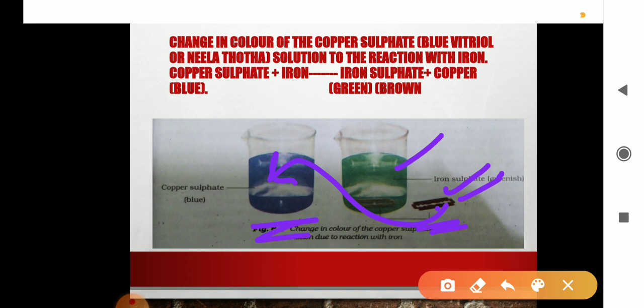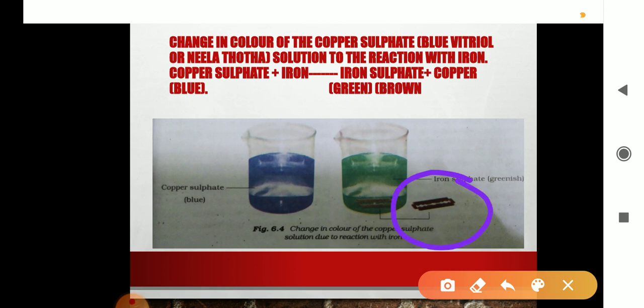And the solution becomes a solution of iron sulfate. In the starting it was copper sulfate. Now it has changed into iron sulfate, FeSO4. Now the solution is of FeSO4, which is green in color, and the copper deposits over this iron nail.